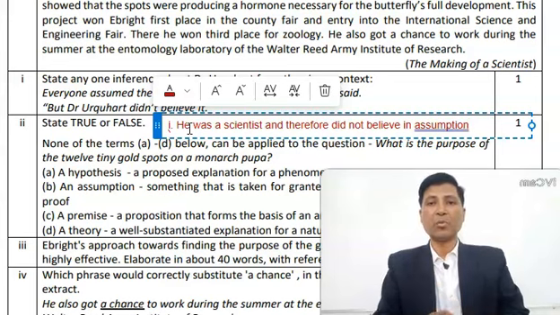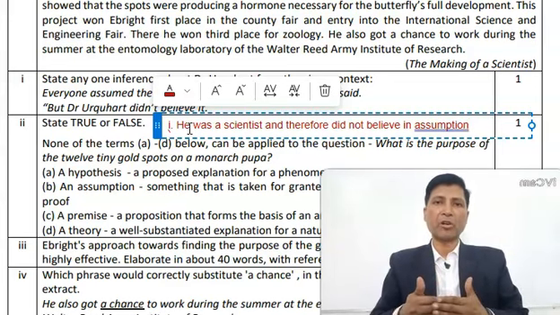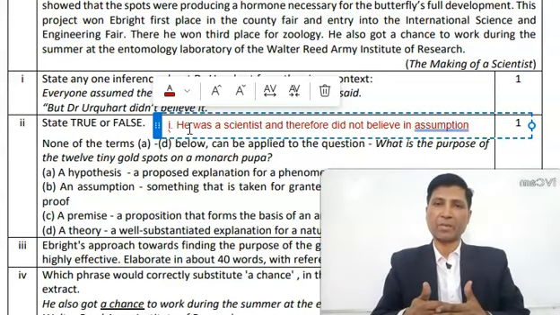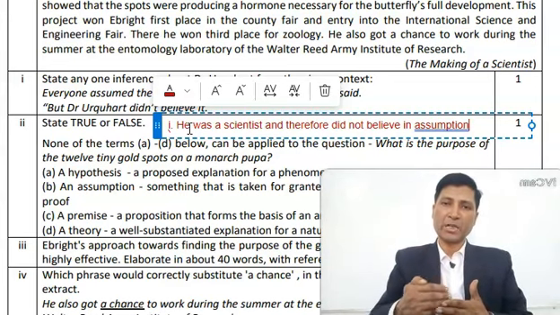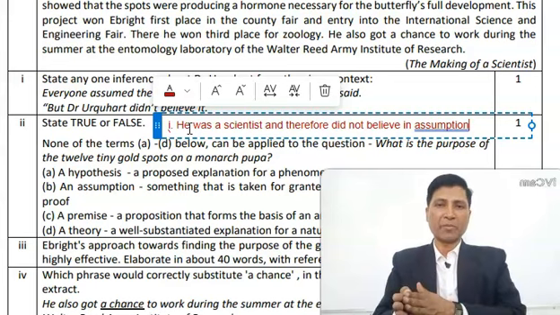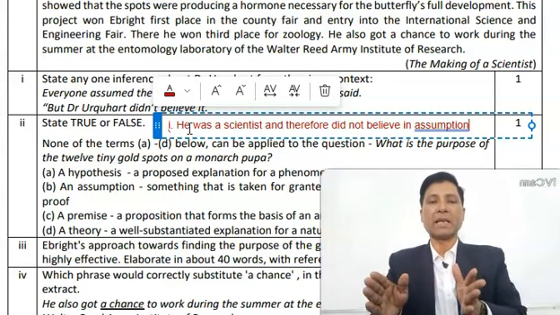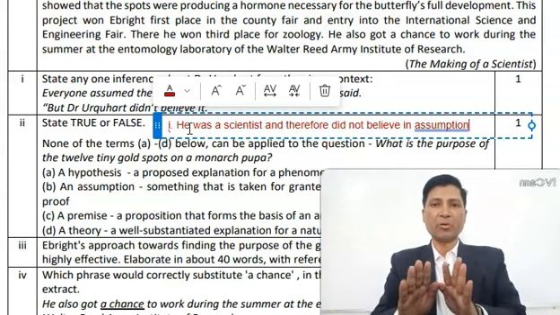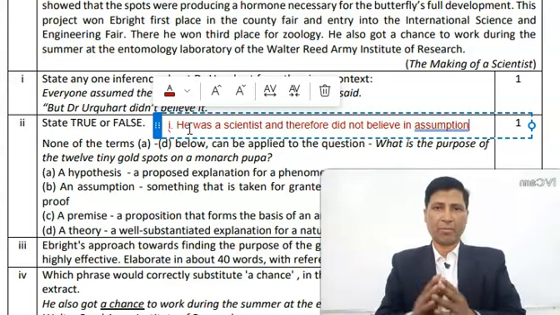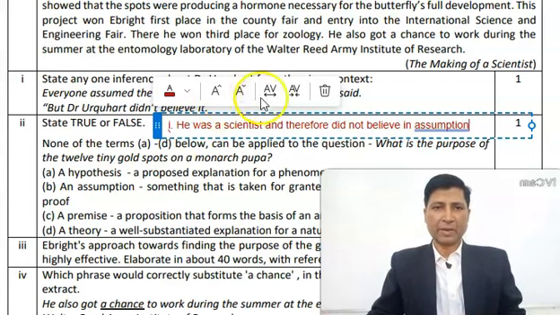So this can be one explanation, one reason, because Dr. Urquhart was a scientist. And scientists do not believe or do not accept conventional wisdom. Conventional wisdom is what people say, unless they prove it scientifically. So this can be your correct answer. So hope this is very clear.